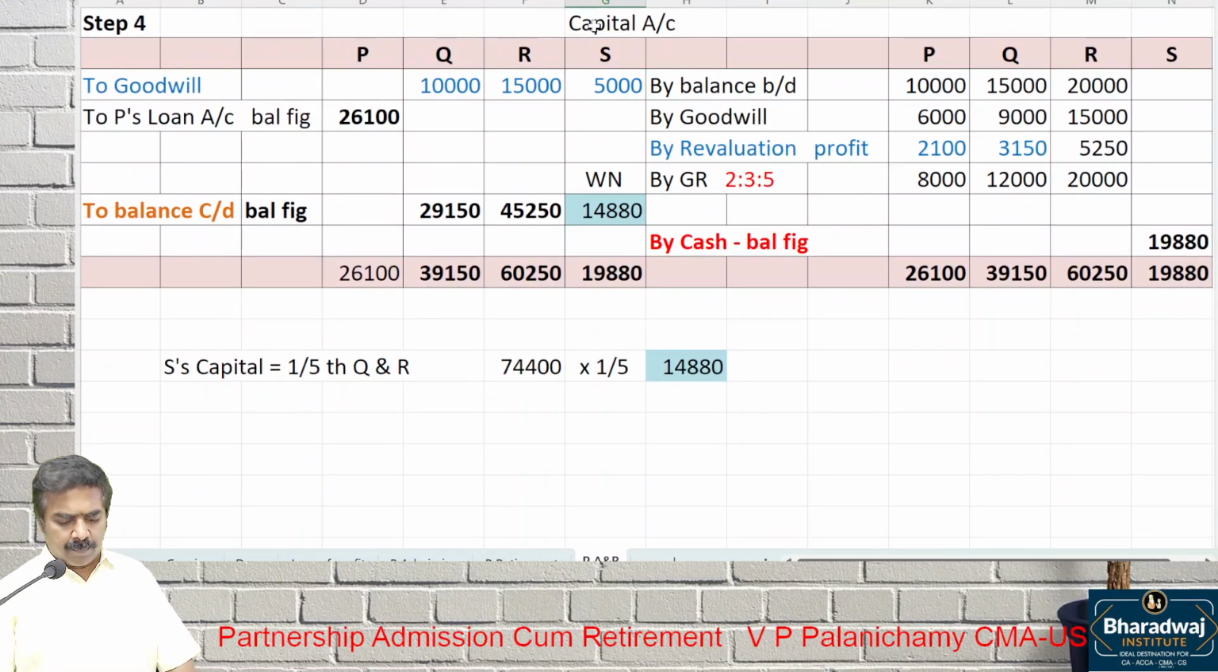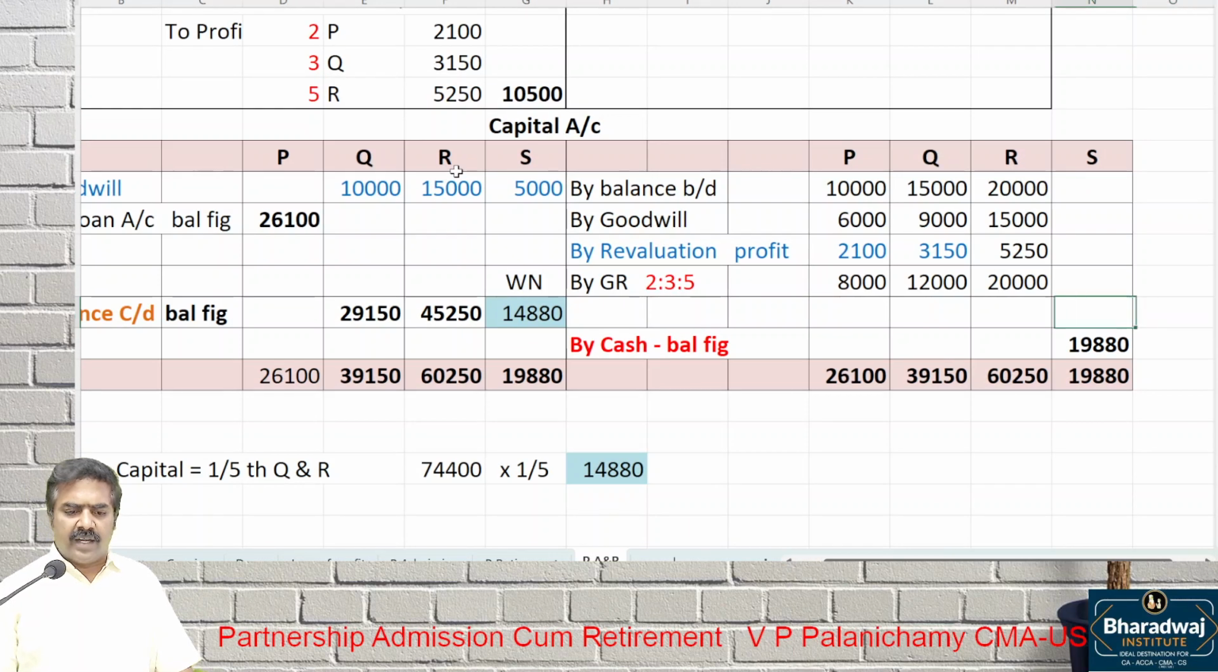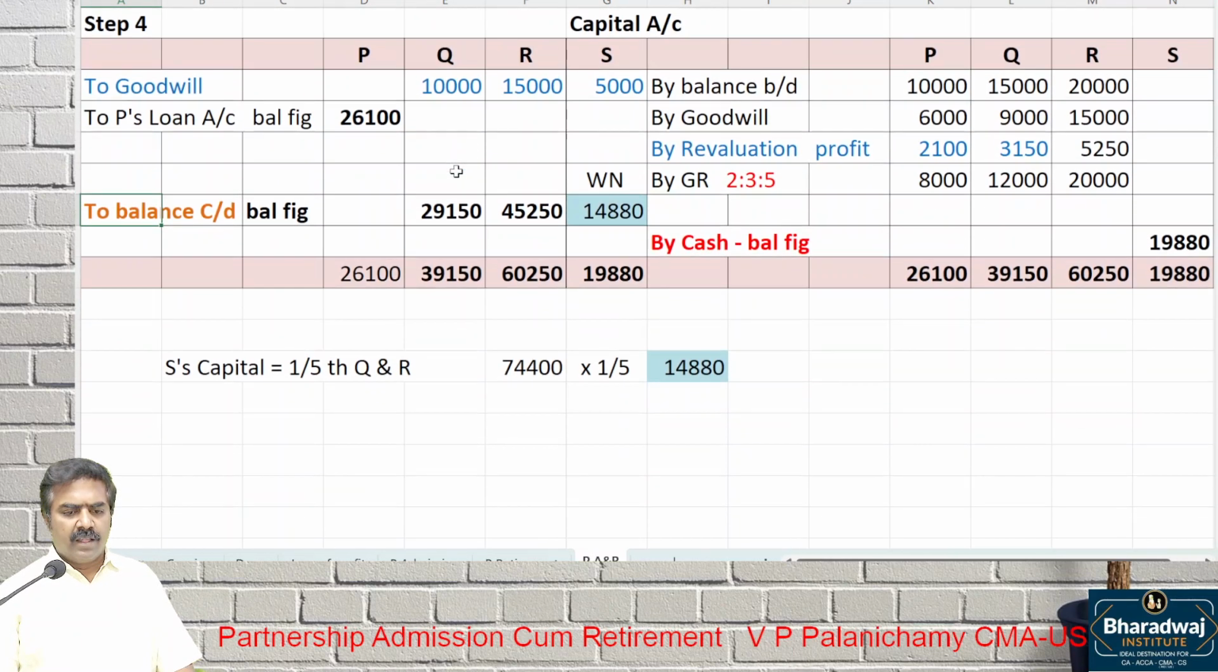Then we prepare the capital account. When preparing the capital account, ensure which partner is settled. Which partner is settled? P is settled, but here it is clearly mentioned in the question that it remains as which one? Loan. Then Q plus R, the combined capital into 1/5, will be S's capital. The other he has to bring: 19,880. If you look at it indirectly, S brings 5,000 for goodwill and 14,880 for capital. What is the total money brought in by S? 19,880. Take it up.